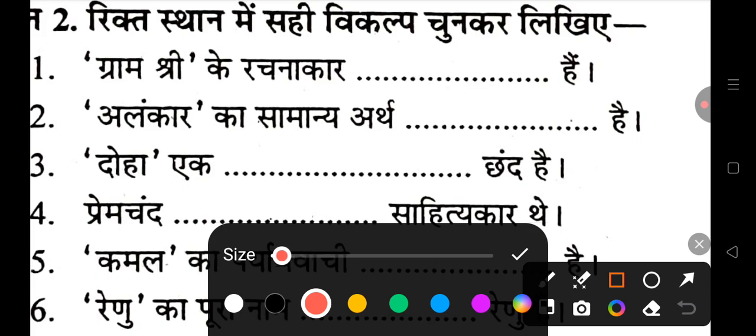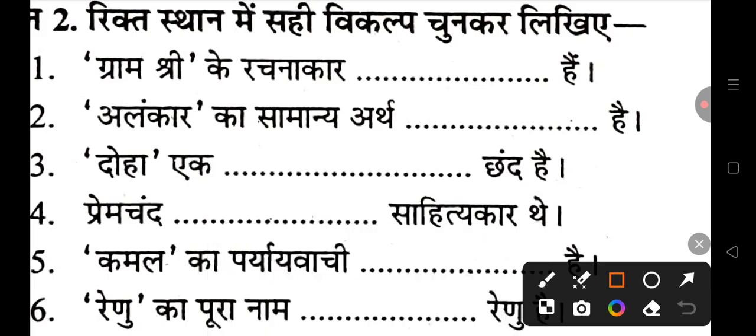What is the general meaning of Alankar? So, the general meaning of Alankar is jewel. Doha is a meter. So, what type of meter is Doha? Doha is a matrik meter. So you have to write matrik. Premchand was a literary writer. So what should you write in it? Realist. What was Renu's full name? So you have to say Phanishwarnath Renu. And I will tell you the synonym for Kamal. Write Pankaj. So, Pankaj should be the correct answer.